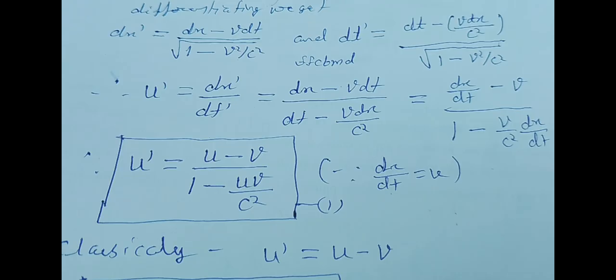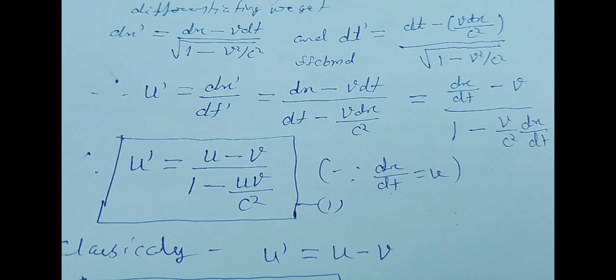Hence we have u dash equals dx dash by dt dash equals dx minus v dt divided by dt minus v dx by c square, which equals dx by dt minus v divided by 1 minus v by c square into dx by dt.